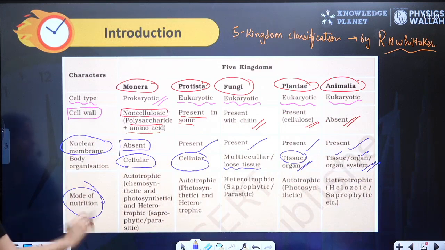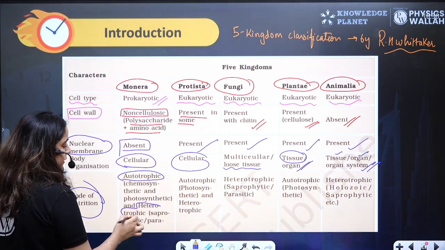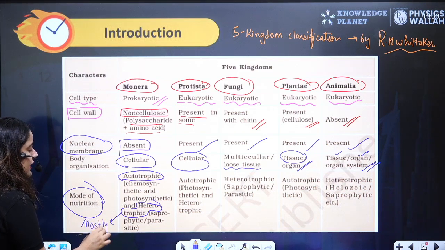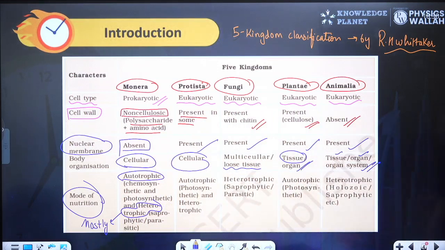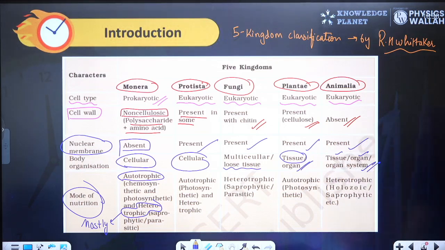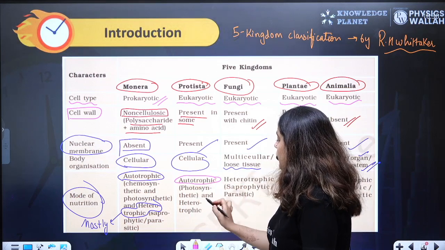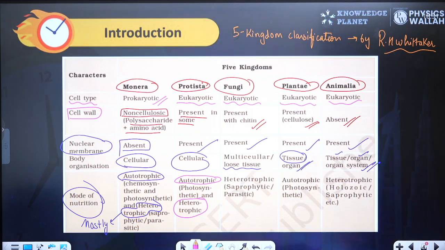Let's talk about their mode of nutrition. Monera can be autotrophic or heterotrophic, but mostly bacteria are heterotrophic. Autotrophs can make their own food, while heterotrophs are dependent on others for their nutrition. Most of the bacteria depend on others to get nutrition. Same in Protista. They can be autotrophs or heterotrophs, so both categories are seen in Protista. Some members are autotrophs and some are heterotrophs.